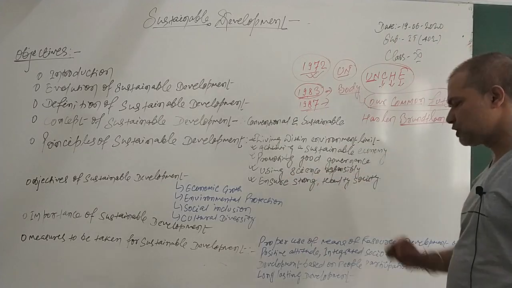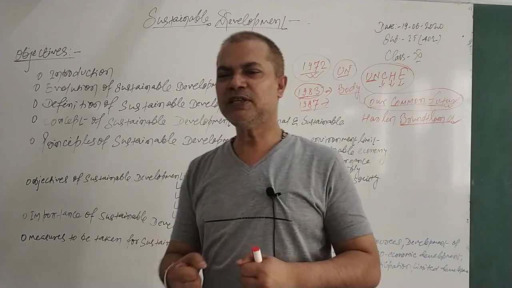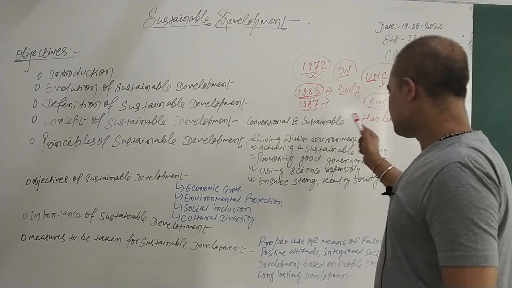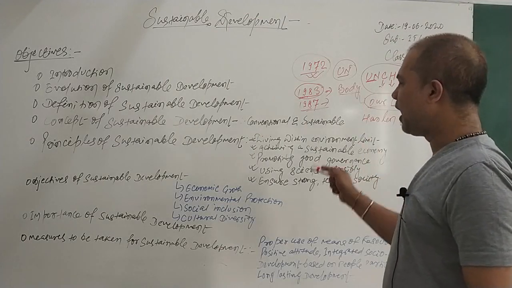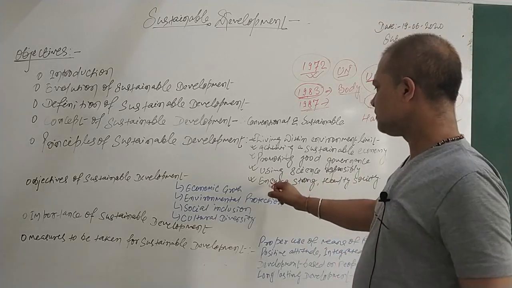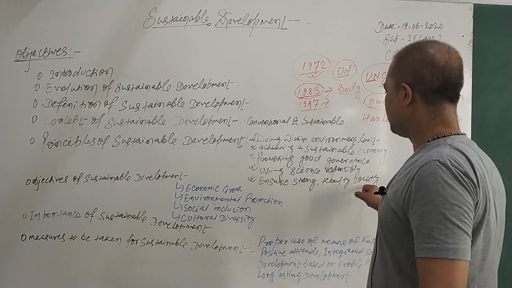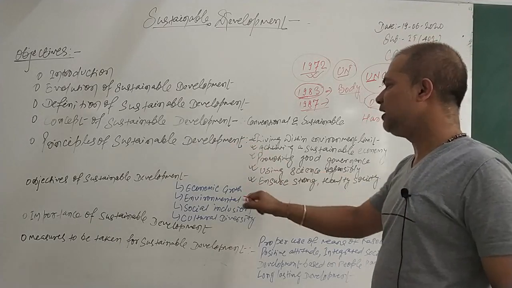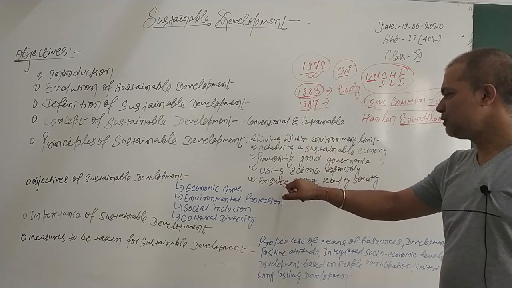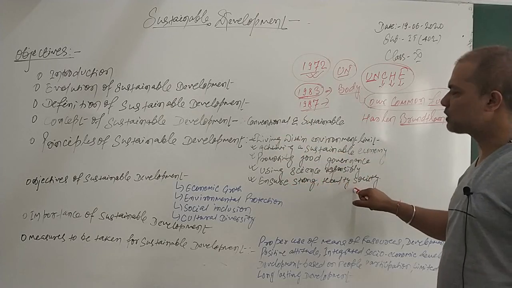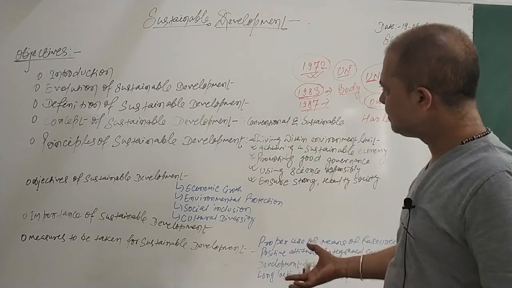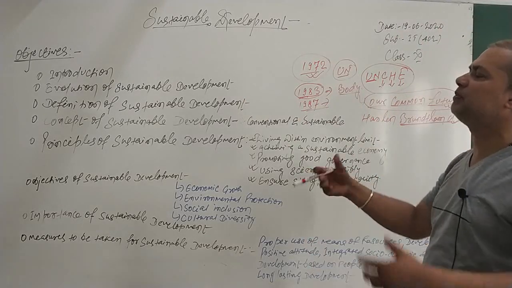Using science responsibly. This is also one of the principles: believe in science and technologies, and using that science responsibly is always very required, because without science it may not be sustainable. And ensure a strong, healthy society. The goal of our sustainable development should be a strong and healthy society, because ultimately society will be impacted by any kind of development, either sustainable or conventional or maybe other kinds.